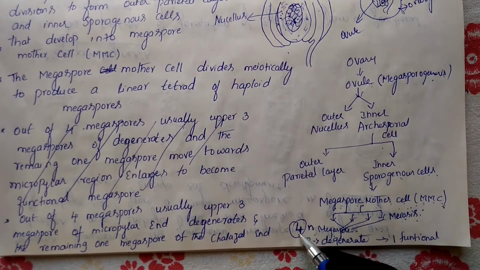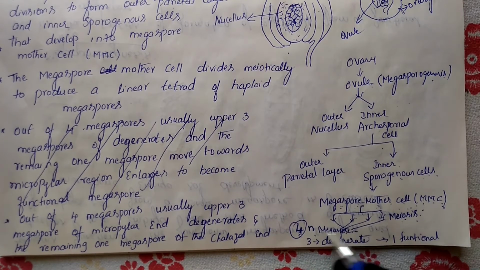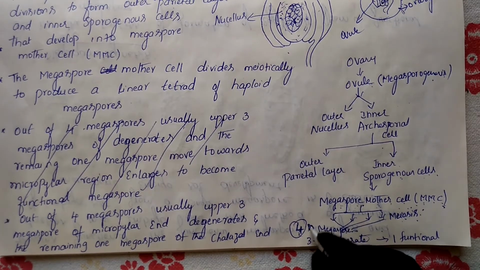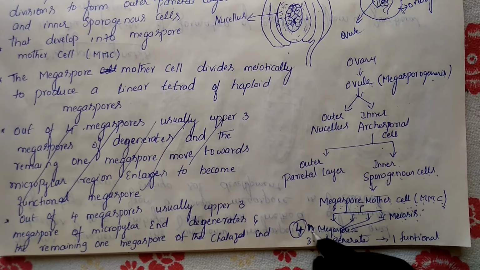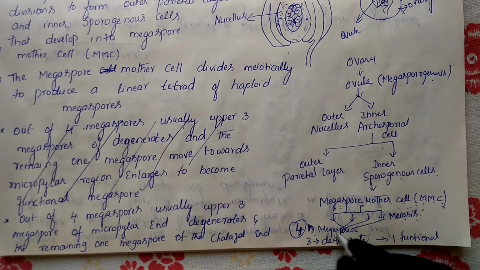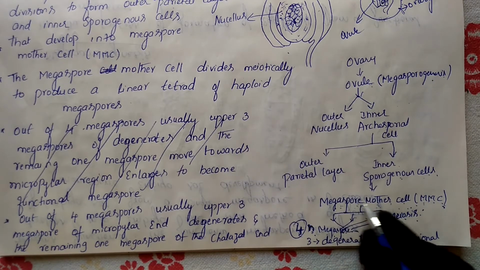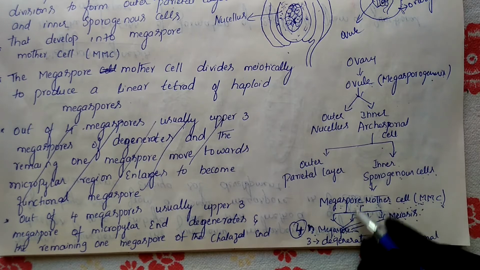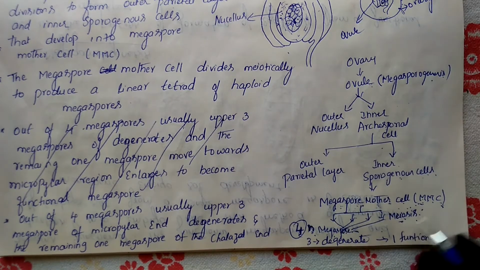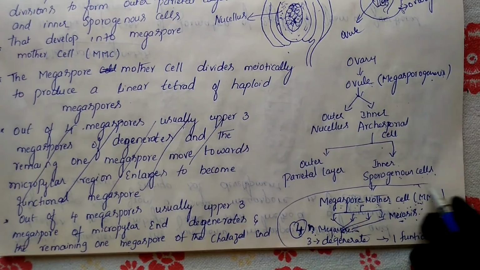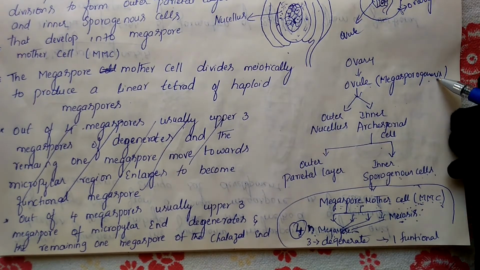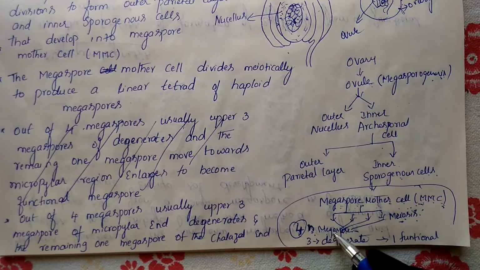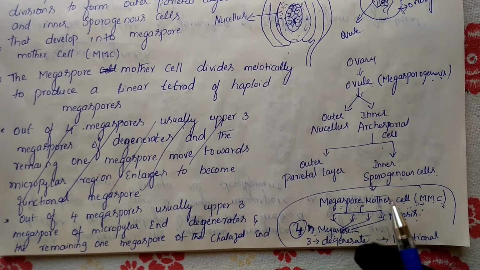Here I have mentioned 4 megaspores, and they are in haploid condition. These 4 haploid megaspores we get from the megaspore mother cell through meiosis cell division. This process we call megasporogenesis. Among these 4, 3 megaspores will degenerate.